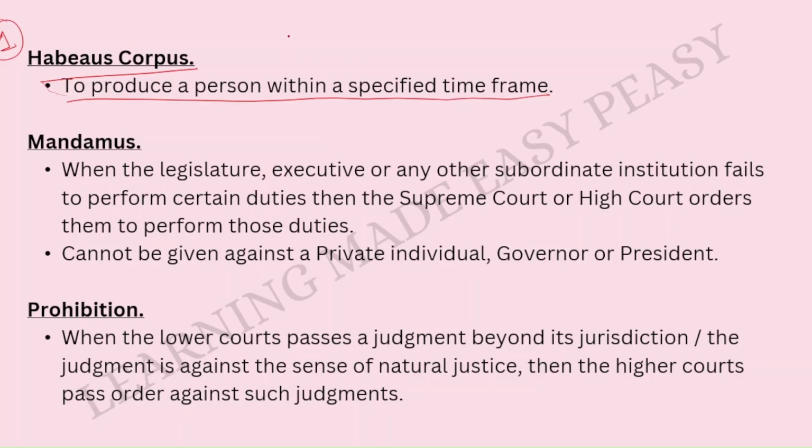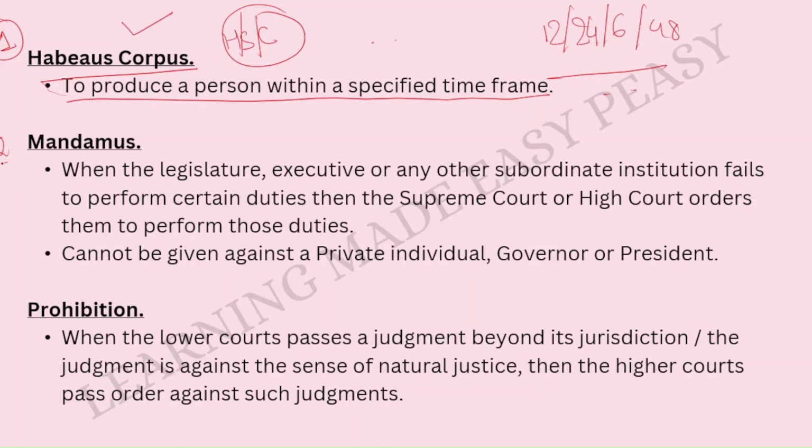So suppose a person had to be there in the court, Supreme Court or High Court. Okay. He had to be there, but he is not present. So the Supreme Court or High Court can issue a writ, and that writ is to produce a person within a specified time frame, within 12 hours or within 24 hours or within 6 hours or within 48 hours. This person has to be present in this court. Okay, this is habeas corpus.